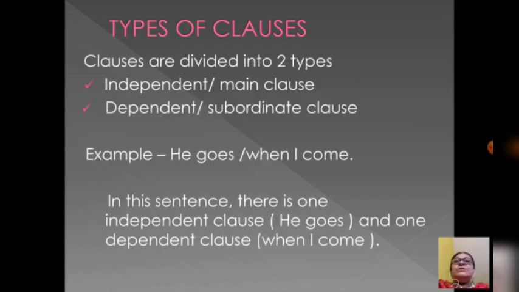Now, we will see types of clauses. Clauses are divided into two types. First, independent or main clause. Second, dependent or subordinate clause. For example, he goes when I come. You will see in this sentence there are two clauses. First, there is one independent clause, he goes, and one dependent clause, when I come.